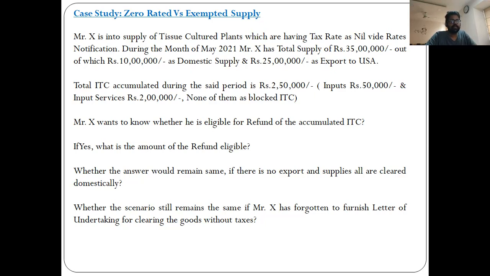Also, whether the scenario still remains the same if Mr. X has forgotten to furnish the letter of undertaking for clearing the goods without taxes. So these are the questions, these are the practical issues which may be faced. Let us try to assess this particular case with respect to various provisions of the GST Act.